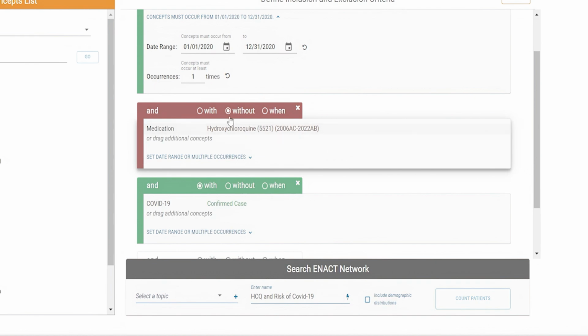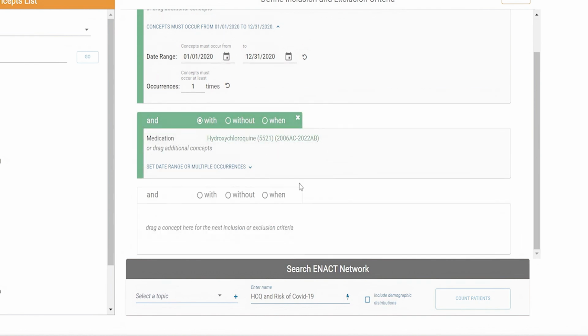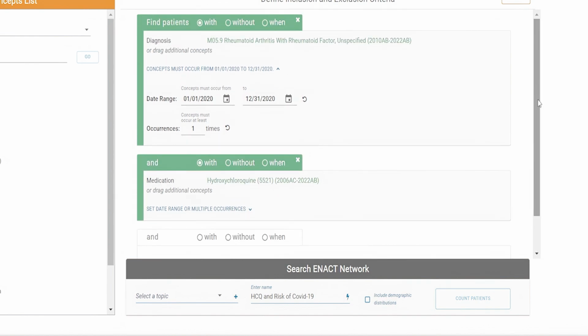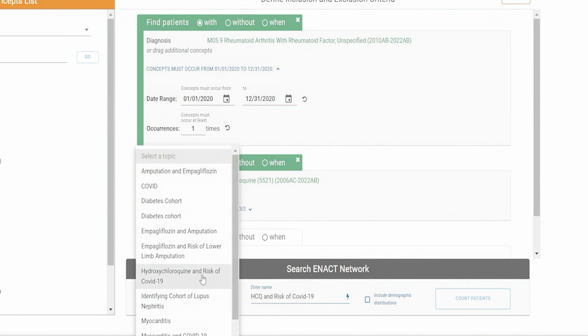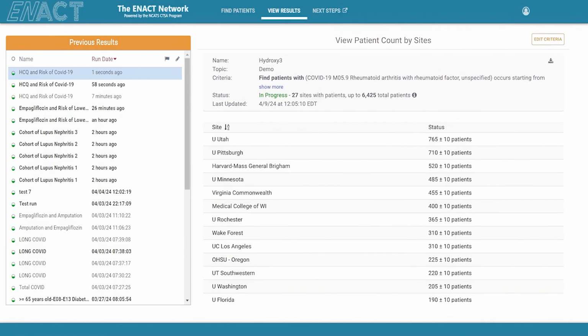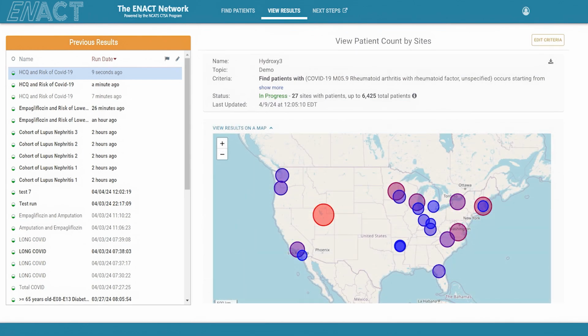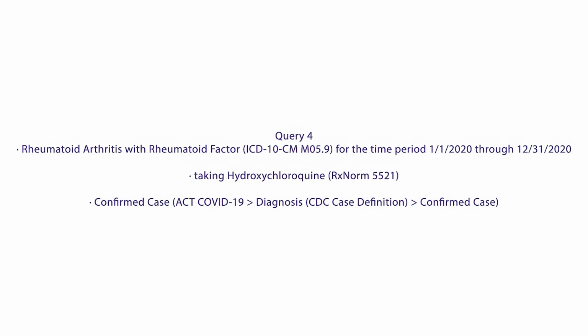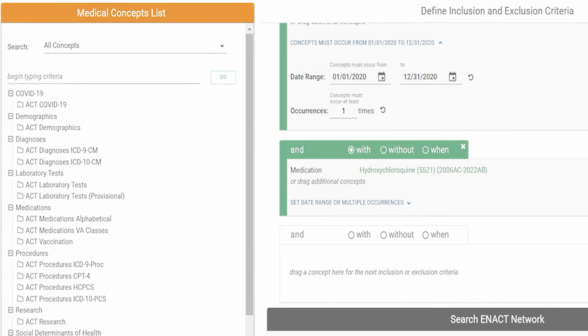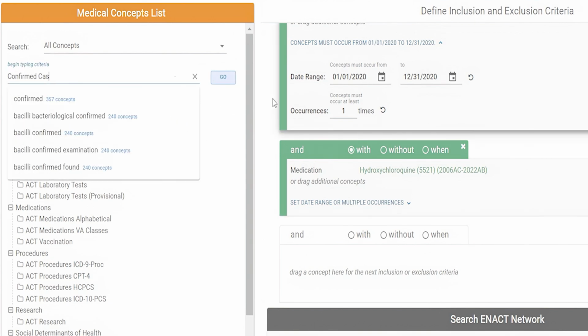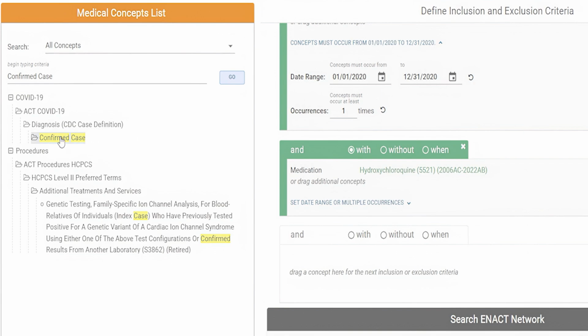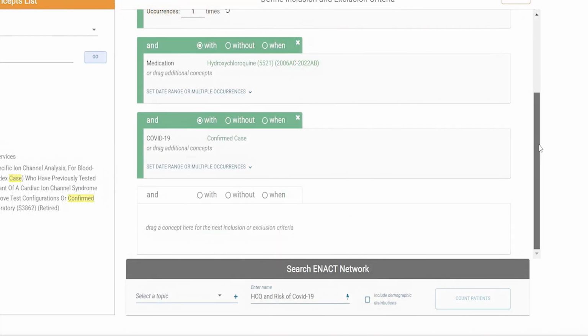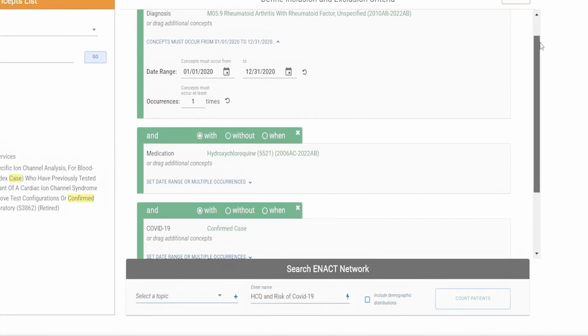Query number 3 is the same population of rheumatoid arthritis patients now taking hydroxychloroquine and also without a confirmed case of COVID-19. Last query will select from the medical concepts list on the side rheumatoid arthritis patients who are taking hydroxychloroquine and had a confirmed case of COVID-19.